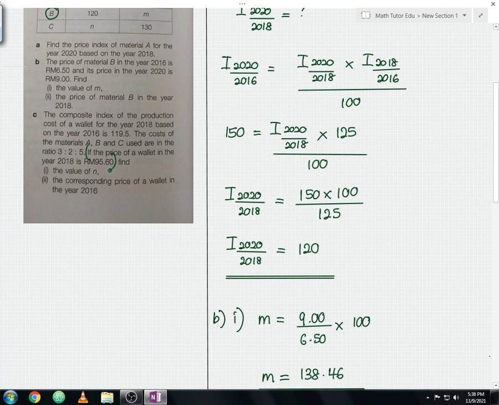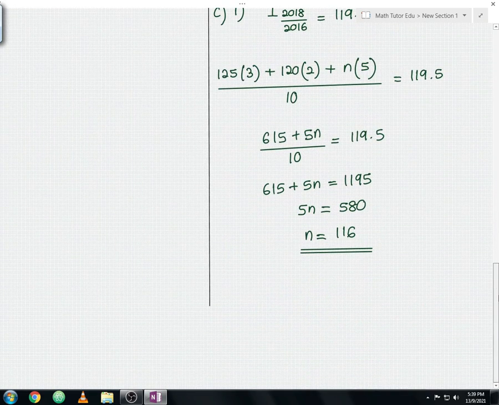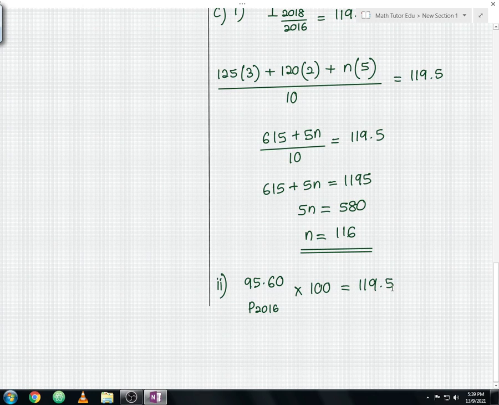Since we already have the composite index, which in this case is 119.5, we're going to use this value as well. So from here let us continue to solve question C part 2. So 95 ringgit 60 cent, and you divide with the price of a wallet in the year 2016, and you times with 100, you should get your composite index equals 119.5. Let me underline the fraction.